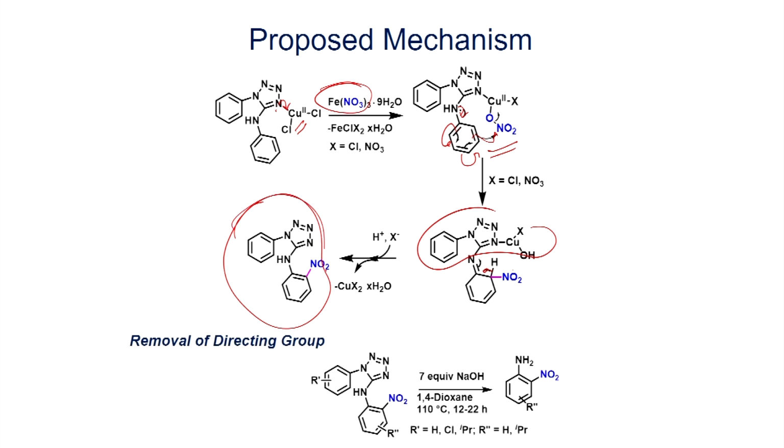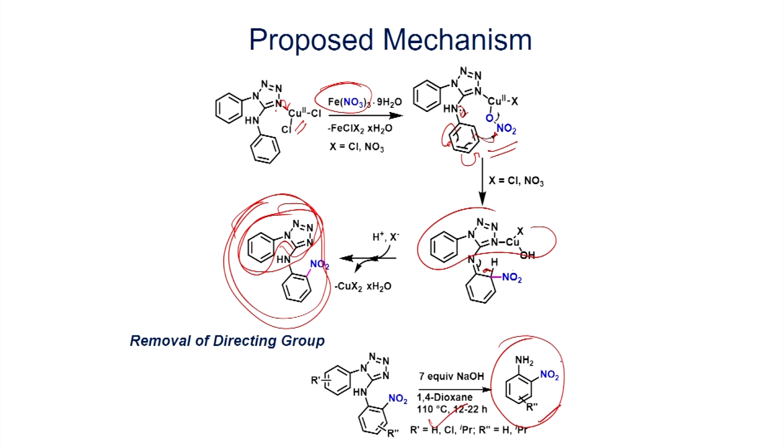This itself is a very useful compound. It finds wide application in medicinal chemistry, because this moiety is known as tetrazole, and in place of carboxylic acid they use this one. This has broad applications in medicinal chemistry. If you want, you can try to remove this derivative portion, then you will be able to get orthonitroaniline as a product. With the reaction conditions shown here, you can get a very good yield.